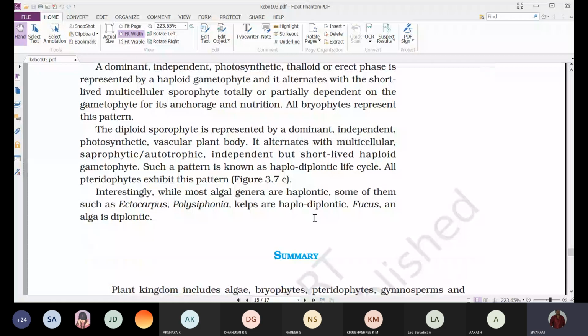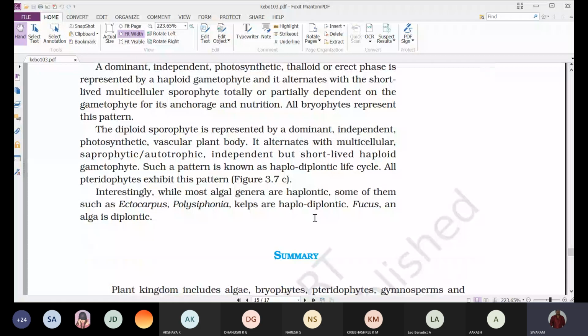So whether the gametophyte is dominant and a sporophyte is short-lived in case of bryophytes, but in case of pteridophytes, the dominant stage is sporophyte and the gametophyte is short-lived. But whatever it is, the sporophyte is diploid and gametophyte is haploid.